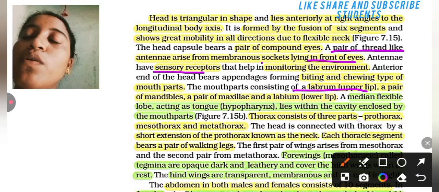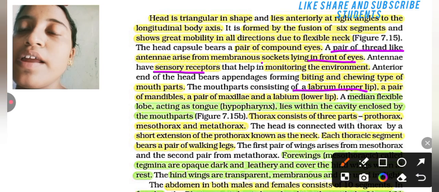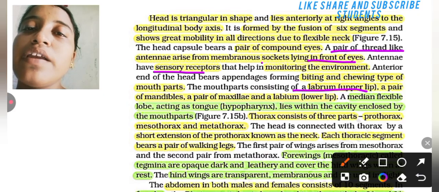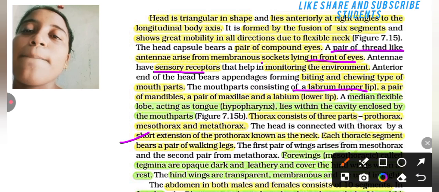The median flexible lobe acting as a tongue, the hypopharynx, lies within the cavity enclosed by the mouth parts. The thorax consists of three parts, that is prothorax, mesothorax, and metathorax. The head is connected with the thorax by a short extension of the prothorax known as the neck. Each thoracic segment bears a pair of walking legs.